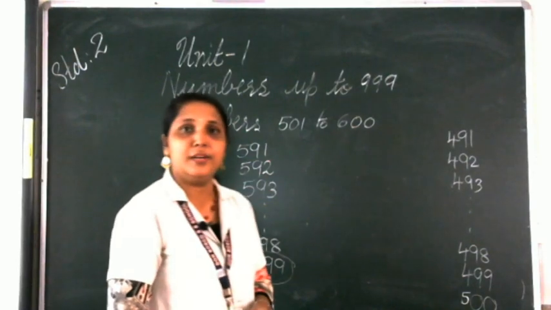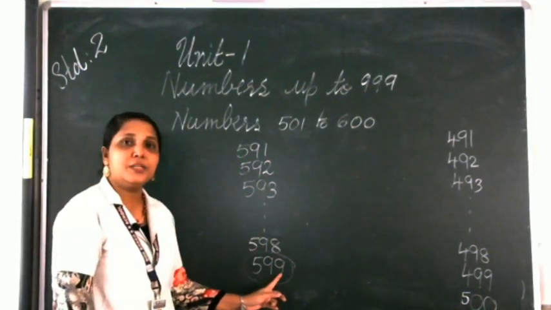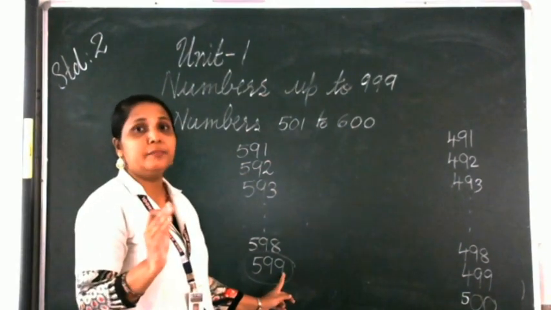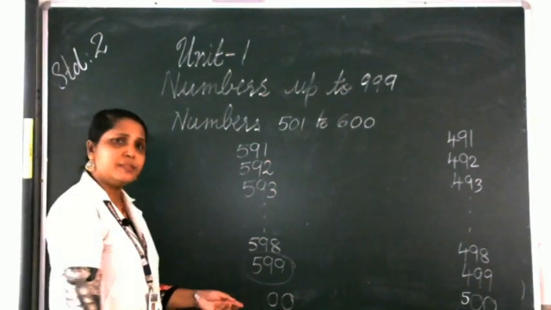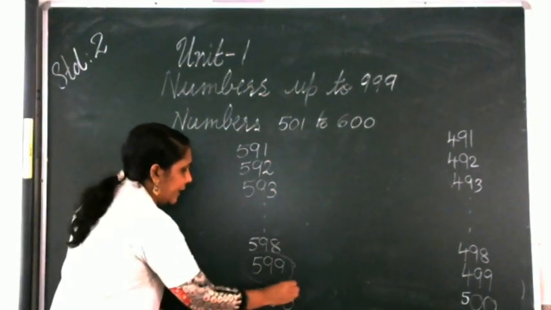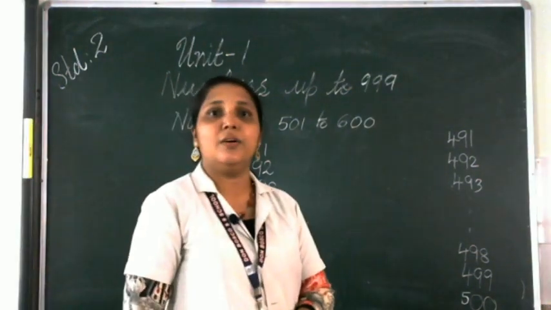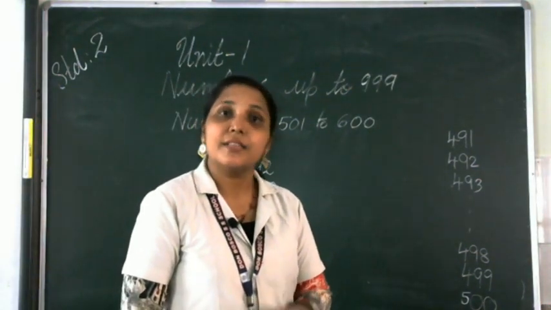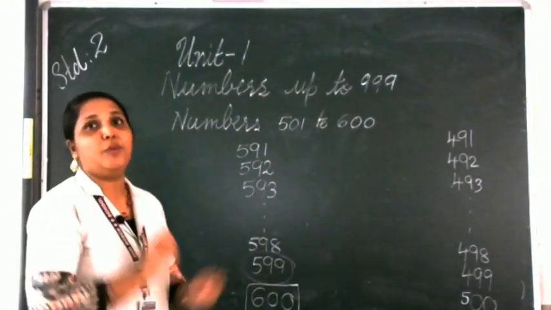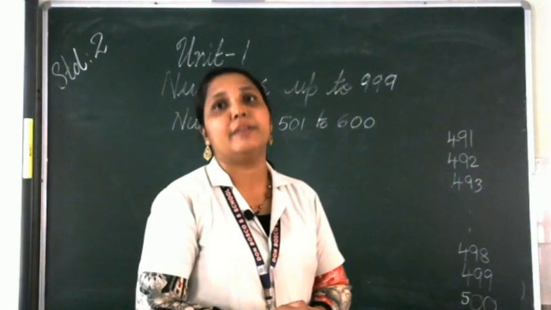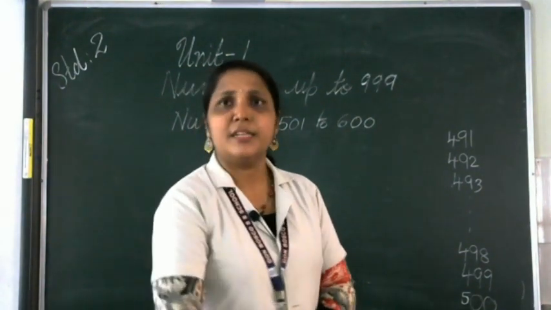What will be the next number? After 599, how will you write the next one? All the 9s will become 0, and 5 will become 6. So we got 600. How will you read this number? We will read it as 600. So we wrote the numbers from 501 to 600. Is it clear to you?